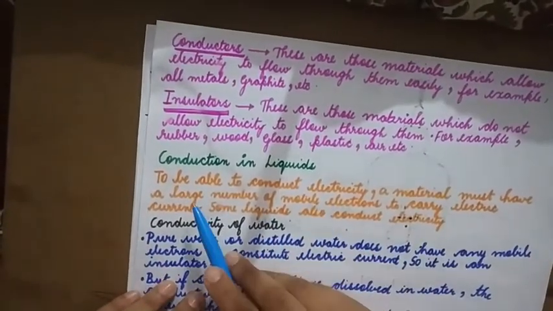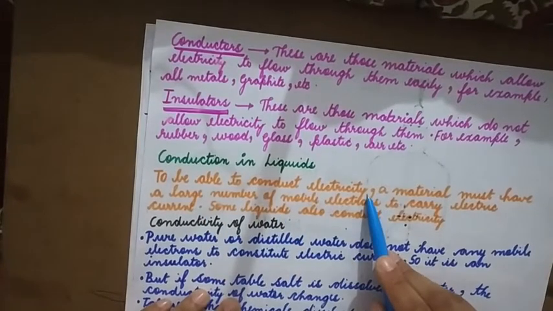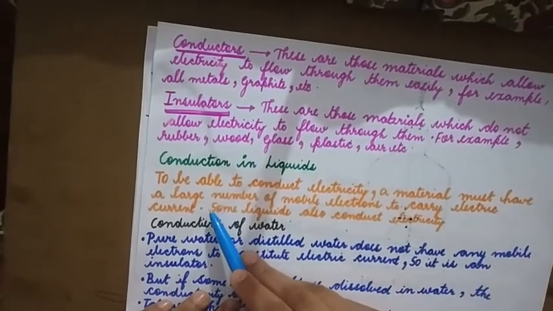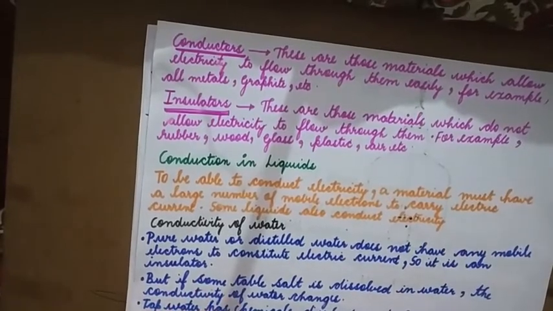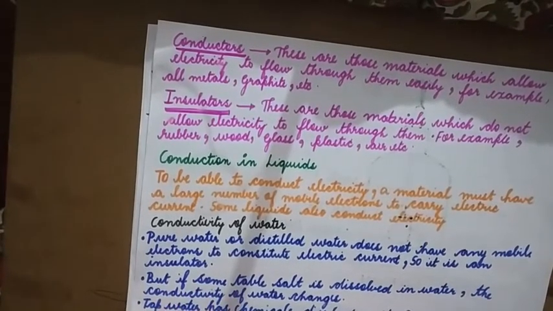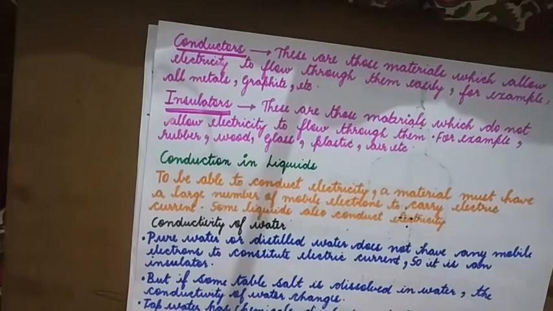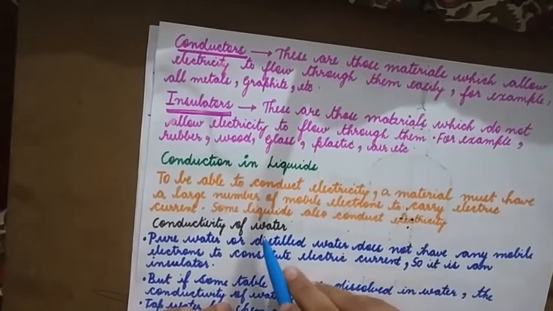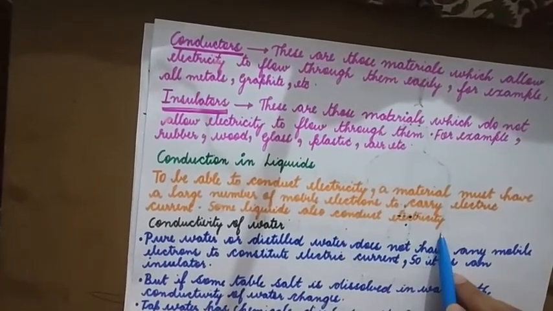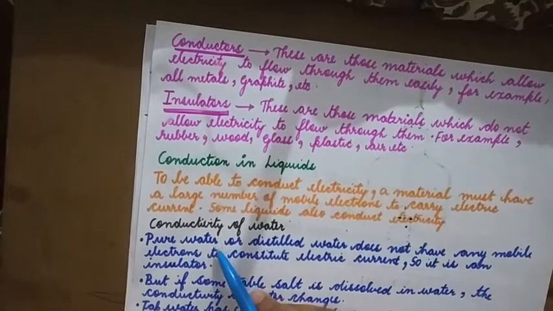Conduction in liquids. To be able to conduct electricity, a material must have a large number of mobile electrons to carry electric current. It means it should have a large number of free electrons. So a particular substance should have many free electrons to carry electric current. Some liquids also conduct electricity.